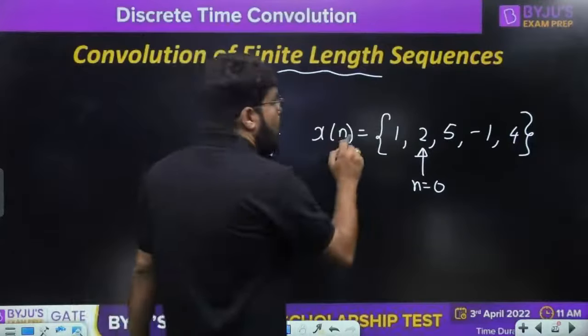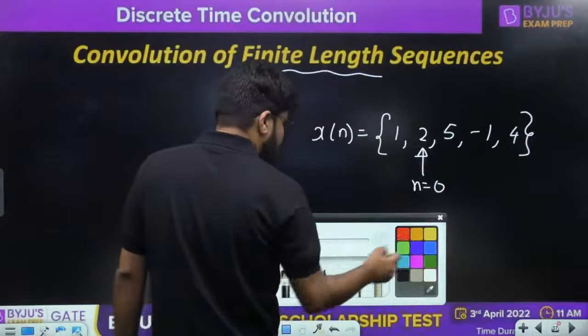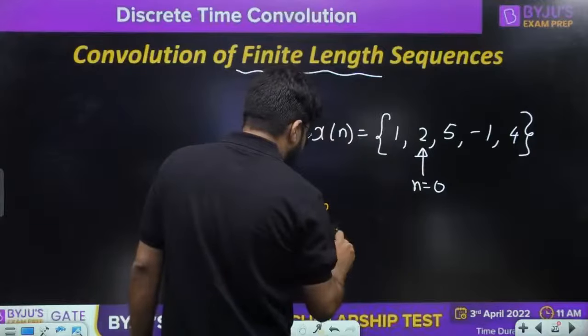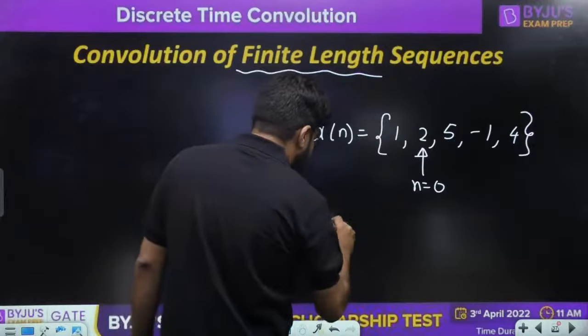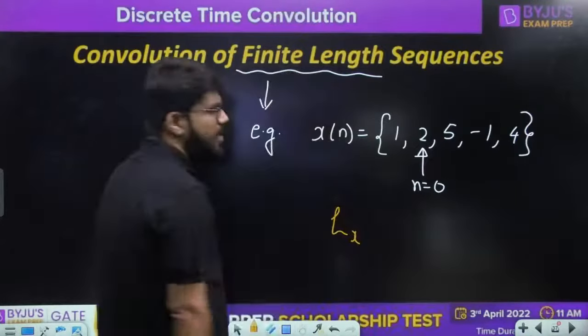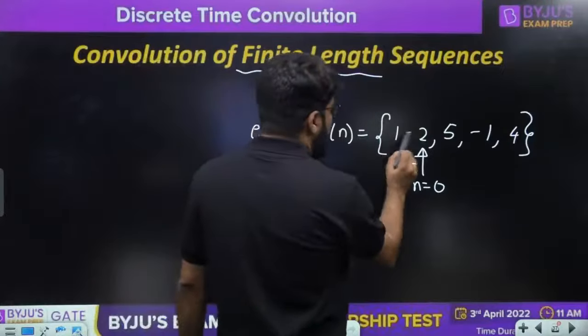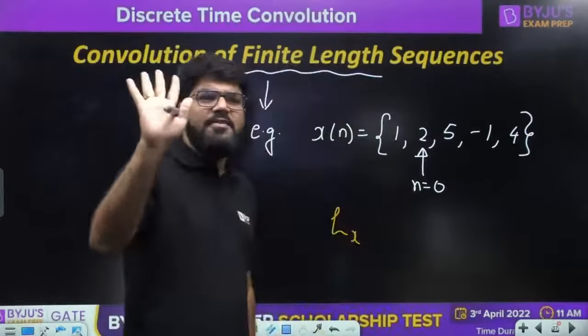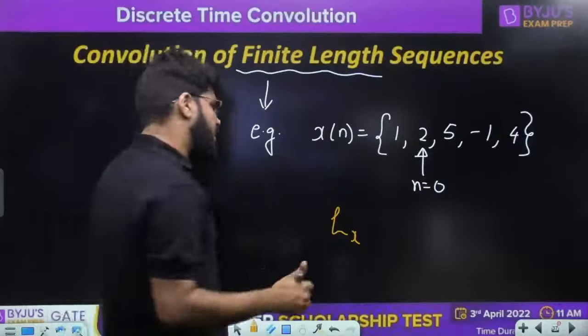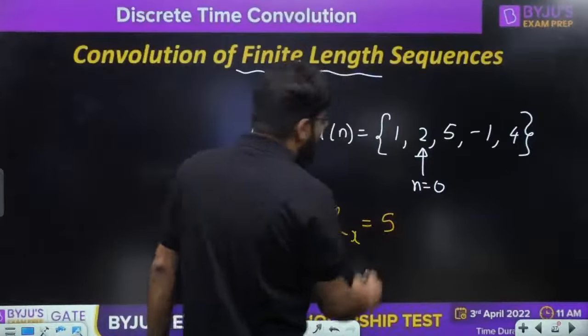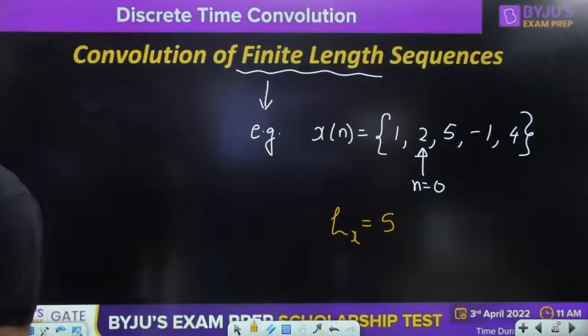So why do I call it finite length? Because this signal will have a length. The length of the signal x, I write as Lx. Counting 1, 2, 3, 4, 5, it has a total of 5 samples. Its length is finite, equal to 5. So any signal having finite length will be discussed here.